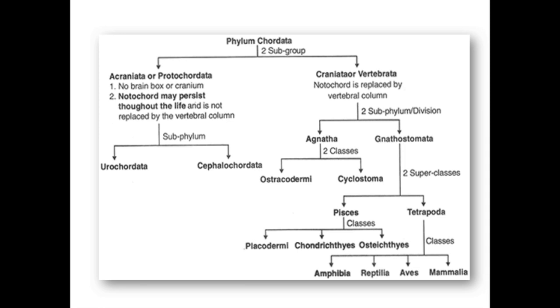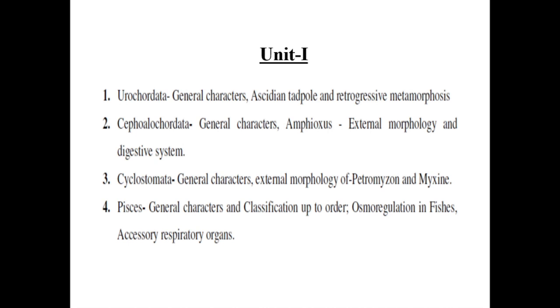So now we go to our syllabus. In the first unit we learn about the urochordates. What are the general characters of urochordates? As we know, the tunicates. Then their developmental or larval stages, the ascidian tadpole, and their retrogressive metamorphosis.